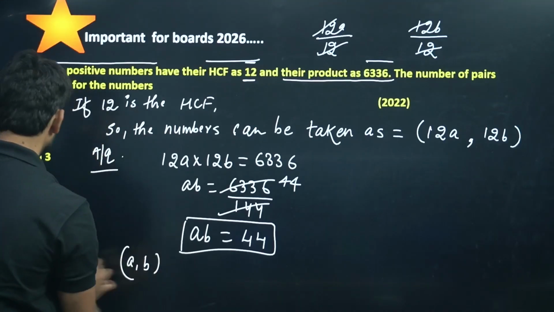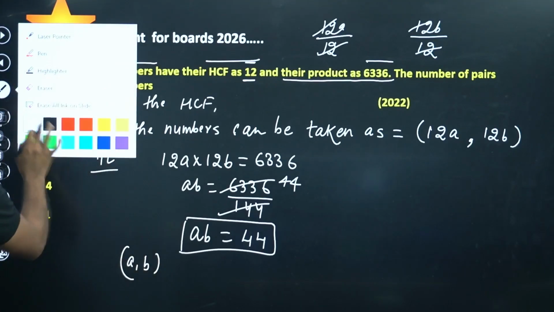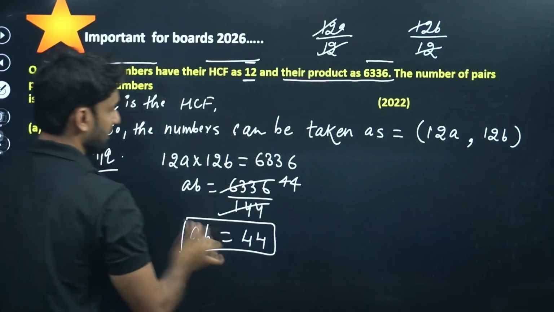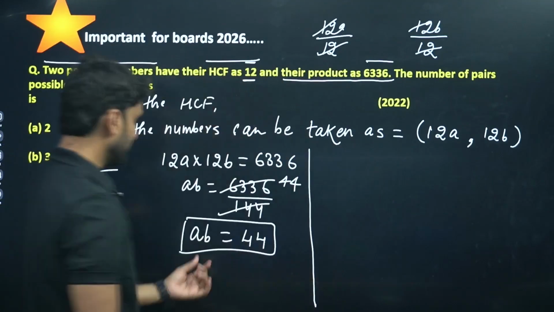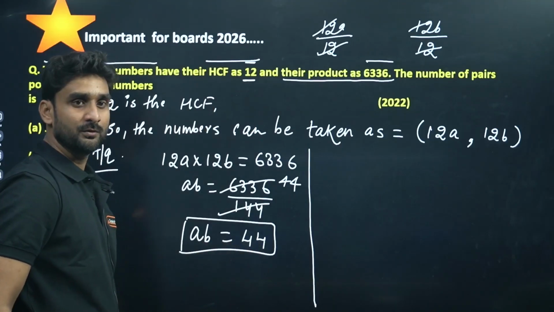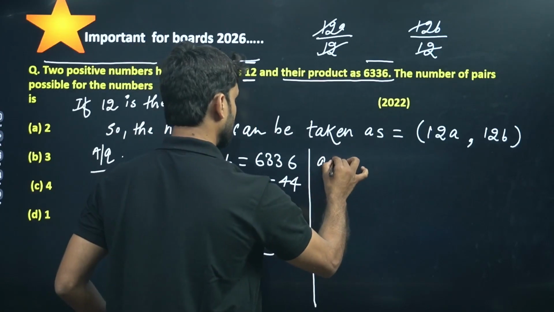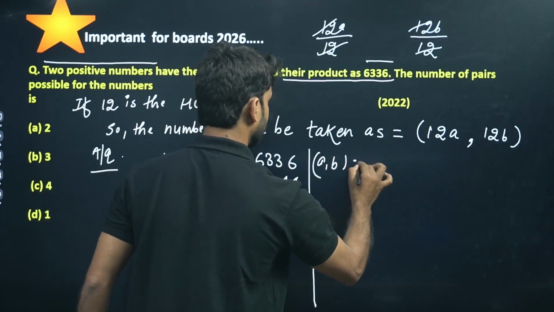I am writing here on this side because there is no more space.